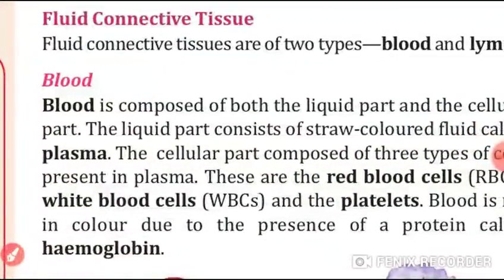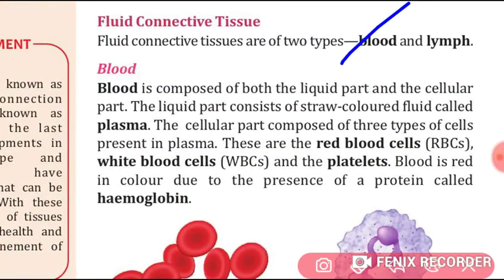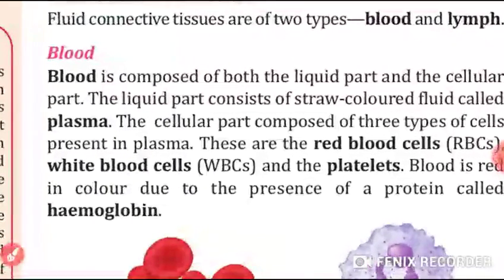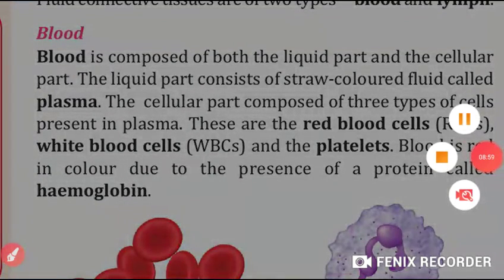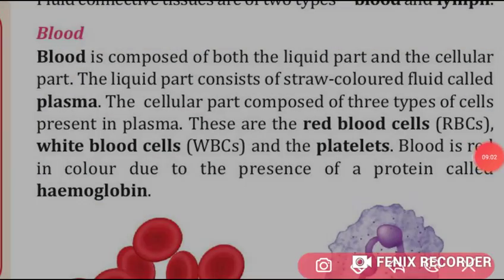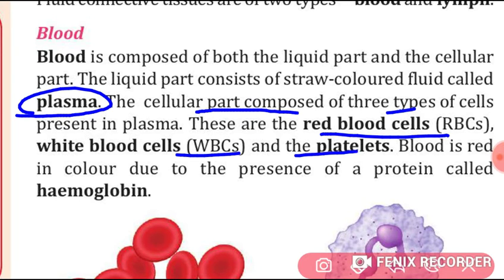Now come back to the fluid connective tissue. Students, fluid connective tissue is of two types. How many types? Two types. First is blood and second is lymph. About blood we will see. Students, blood is composed of both liquid part and the cellular part. The liquid part consists of what students? A straw colored fluid. What is that called? Plasma. And the cellular part consists of three types of cells. What are they? RBCs, red blood cells, WBCs, white blood cells, and platelets.